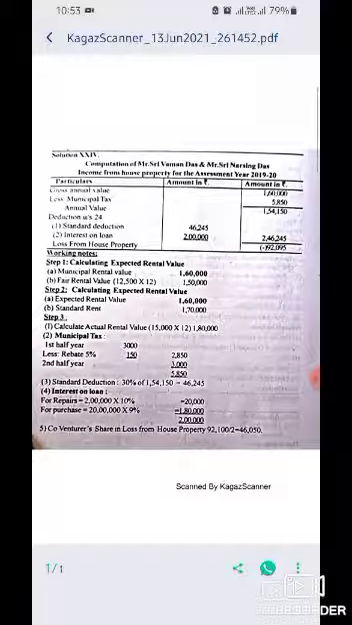So the co-owners' share in loss of house property: 9,100 will be divided by 2, 46,050 rupees for each.